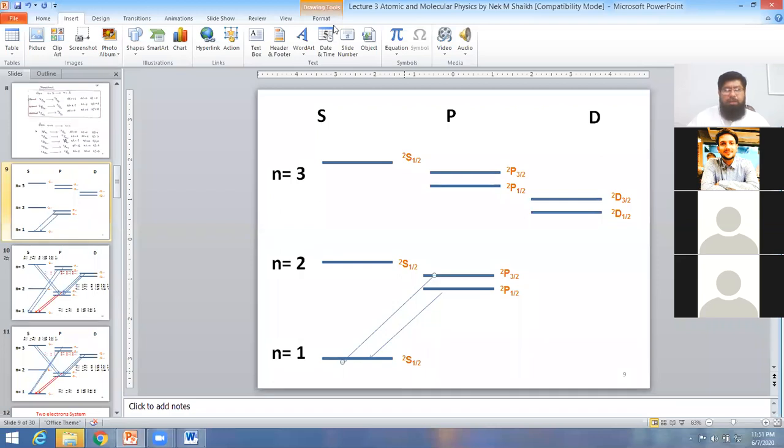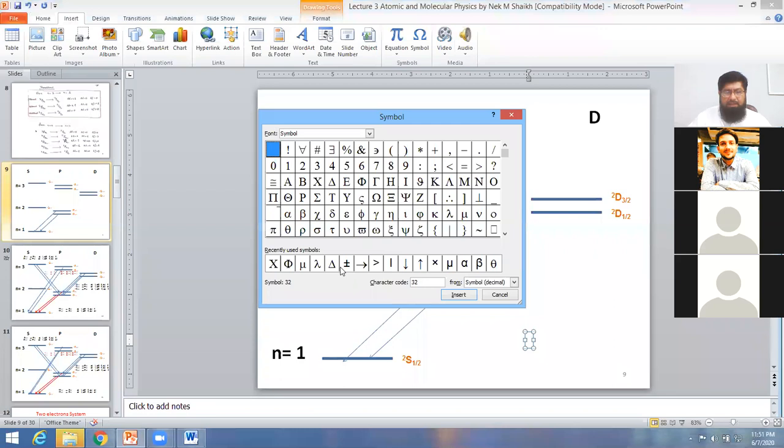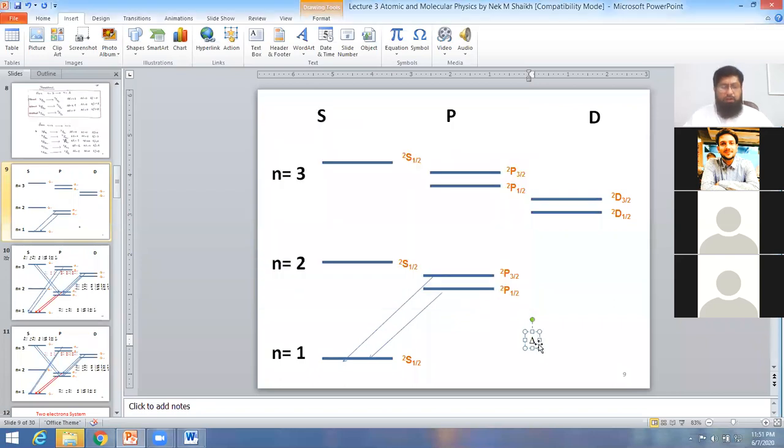So here again, the possibility is the same. Delta L is equal to 1, because this is a p orbital and this is an s orbital. From p to s, L is equal to 1 to L is equal to 0, so delta L is equal to 1.